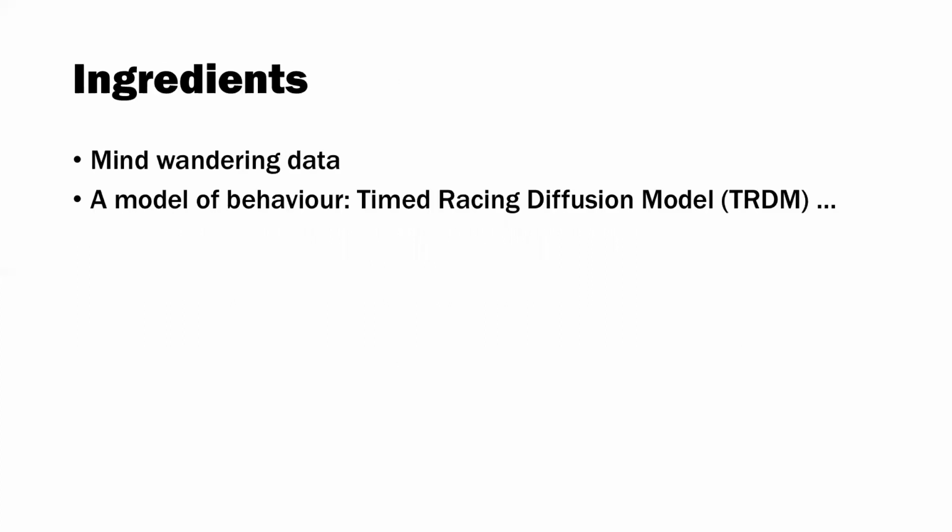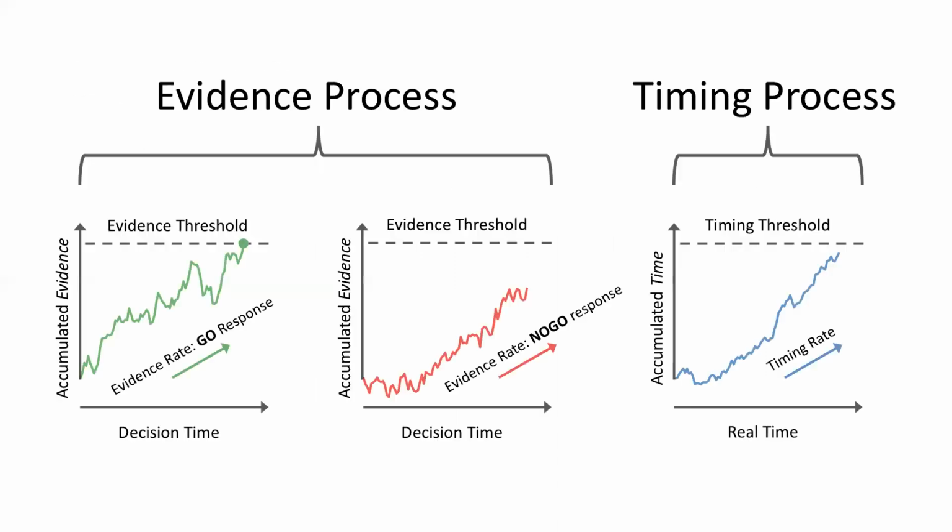A second ingredient is a model of behaviour in the ongoing task. For this, we're going to look at the timed racing diffusion model, or the TRDM. The TRDM is an evidence accumulation-based model that assumes the decision process is made up of 2 components. There's an evidence process that has separate accumulators accruing evidence in favour of a go response or a no-go response. Those are shown on the left here, and they continue until a threshold, and whichever one hits threshold first indicates the response that's given: either press the button for a go response or withhold for a no-go response.